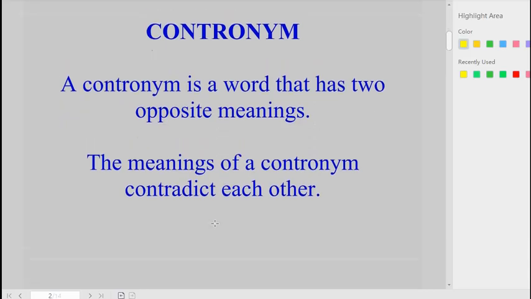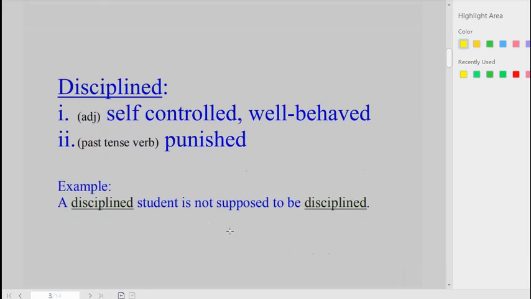Let's take this example. Let's look at the word disciplined. D-I-S-C-I-P-L-I-N-E-D. One of the meanings of disciplined as an adjective is self-controlled or well-behaved. But then disciplined as a verb, the past tense of the verb discipline, means punished. If we take a look at these two meanings, we can see that they are opposite in meaning to each other. This means it is right if we say a disciplined student is not supposed to be disciplined. With this example, we can imagine the contradiction in the meanings of this word.